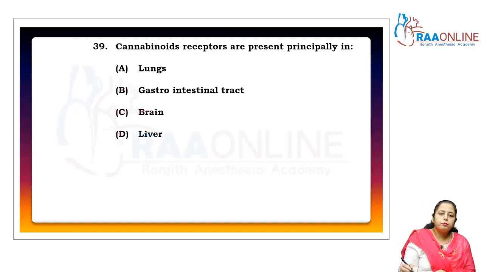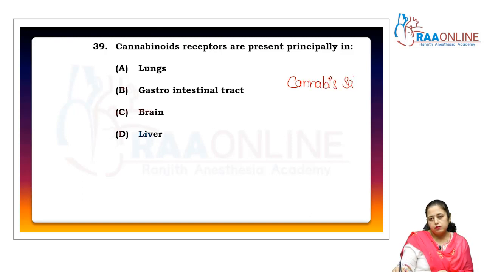Cannabinoids are obtained from the plant Cannabis sativa, right?